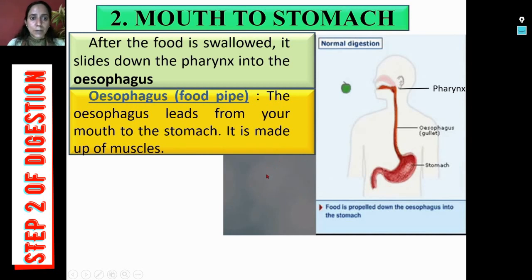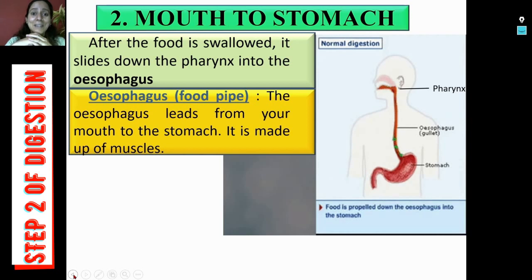And viewers, remember, this part is not related with digestion. No digestion is taking place in this part. Only the transfer of food from mouth to stomach is taking place through this. So you must be thinking that whether we are eating food upright or we are hanging like a monkey on a tree and then eating our apple, generally children or kids do that, food always goes into the tummy and it never comes out.